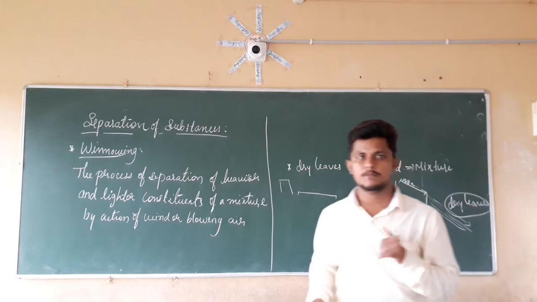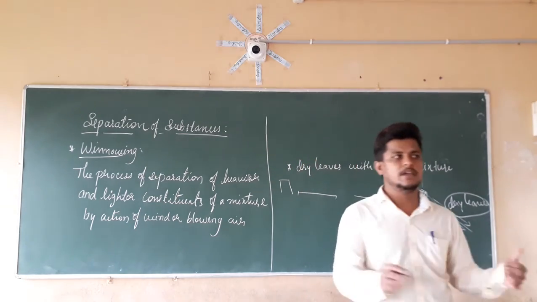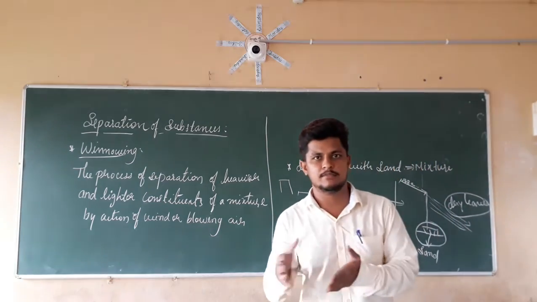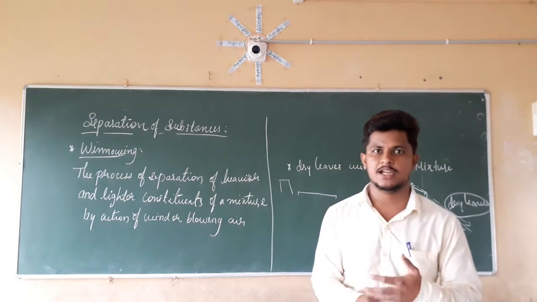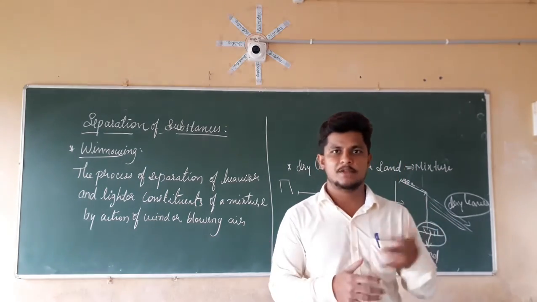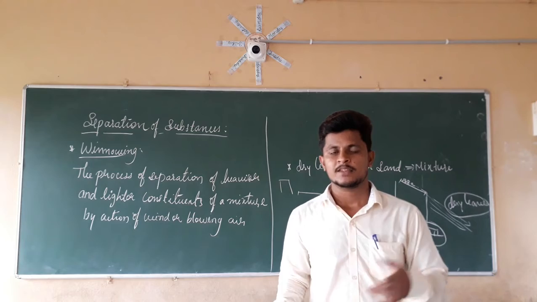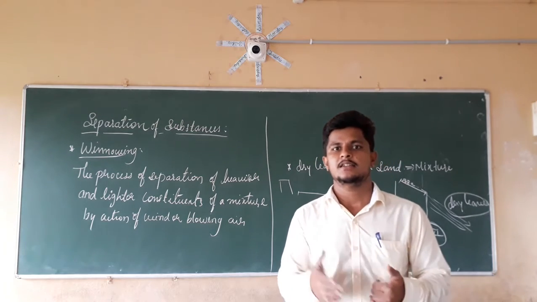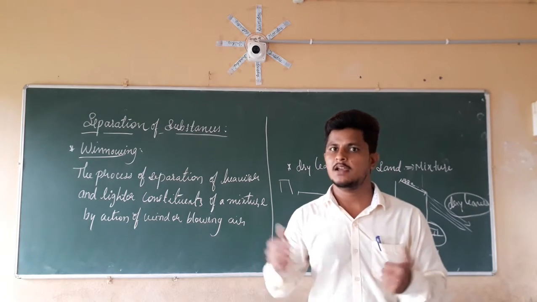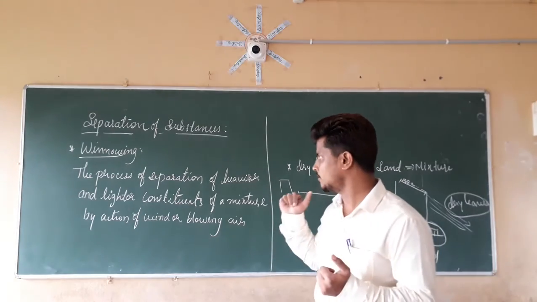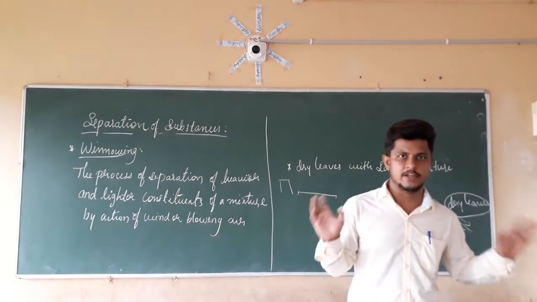So I hope this is clear about winnowing, where we separate lighter particles from the heavier particles. For example, separation of the husk from the grain, separation of the husk from the wheat, separation of the impurities from the maize, or all. So this is everything about winnowing.